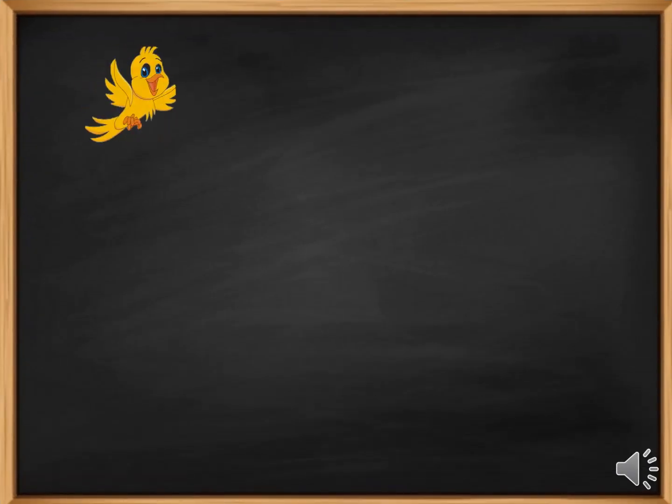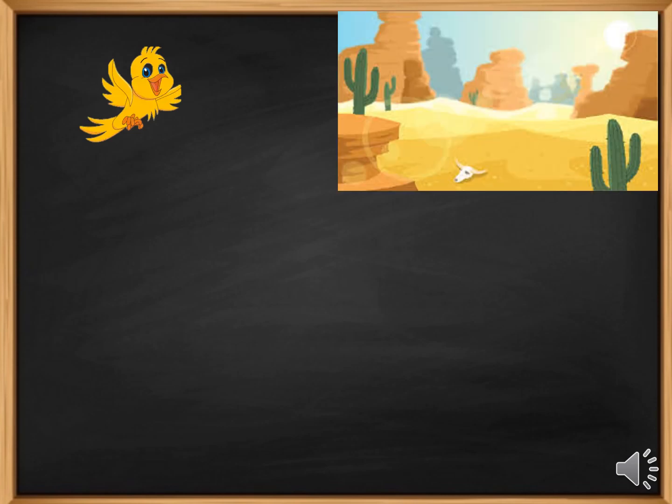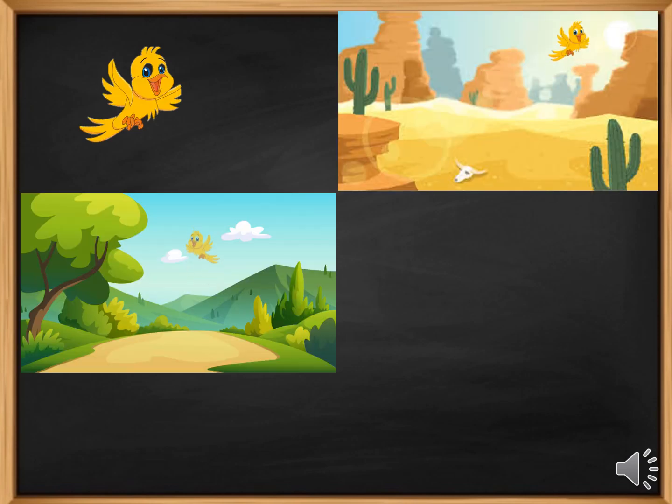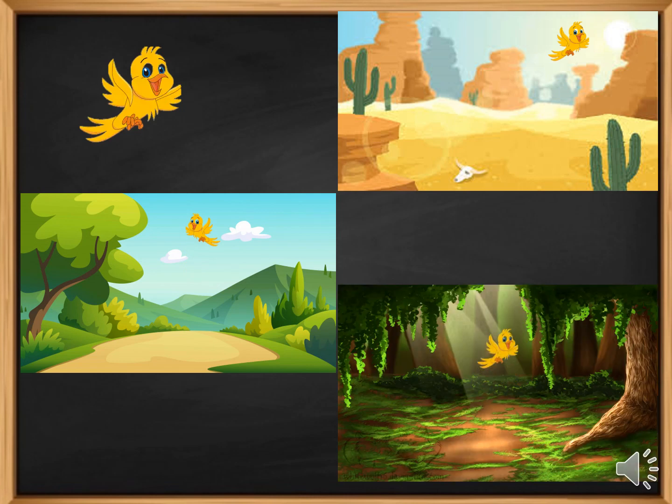Once there was a sweet little bird who wanted to build a nest, and it was searching for a good place to build it. It flew over the deserts, over the mountains, and also the forest. It saw that the trees are everywhere. That confused him, but he kept on searching.